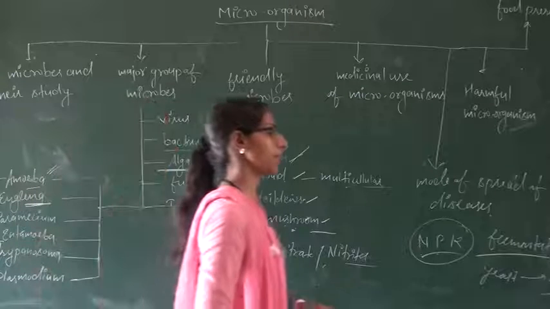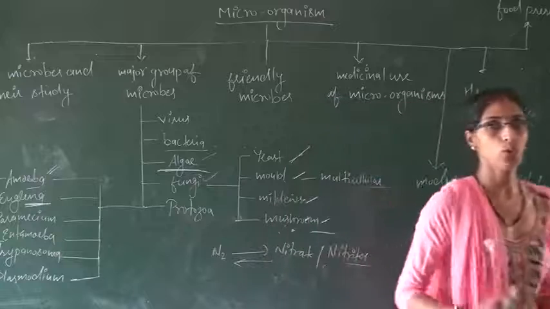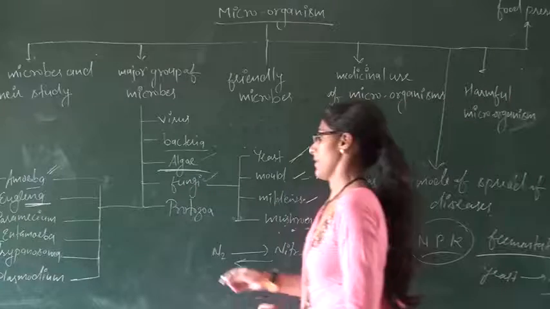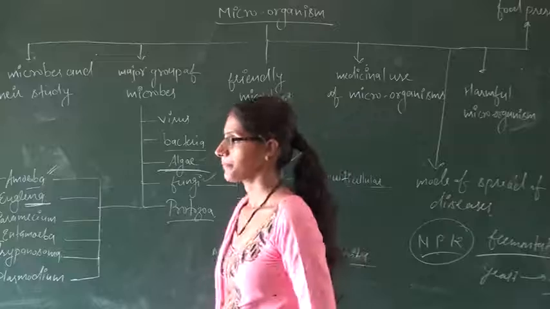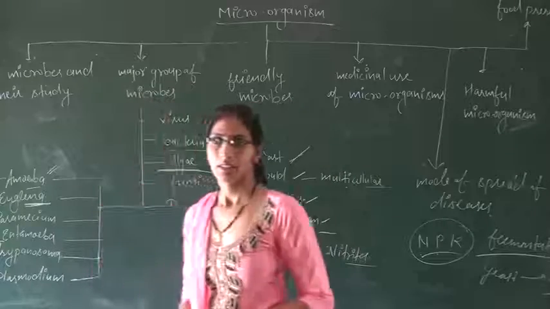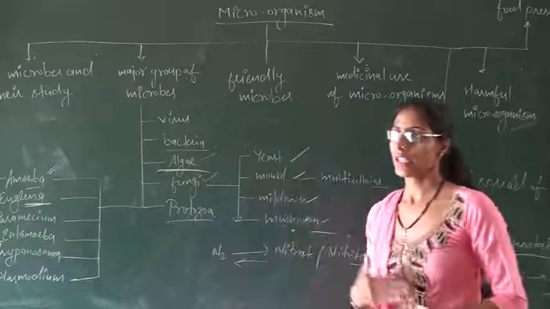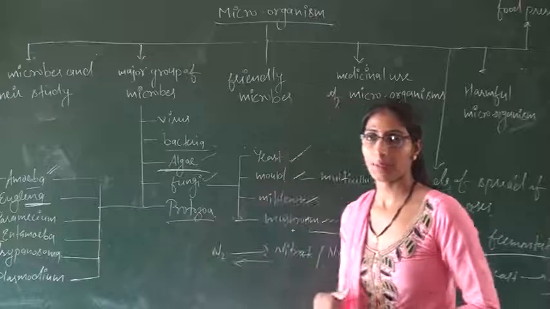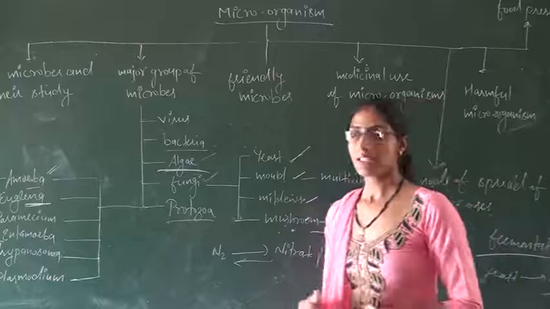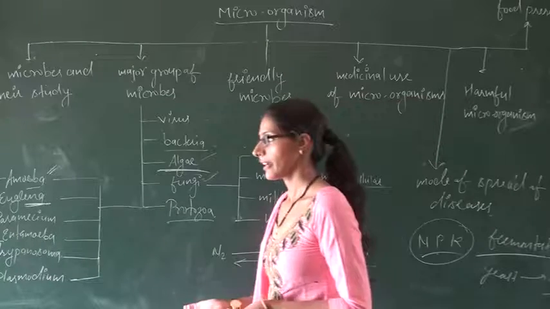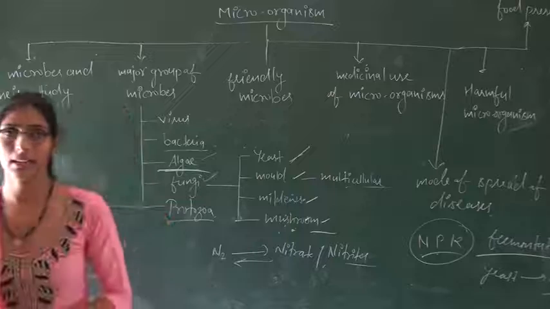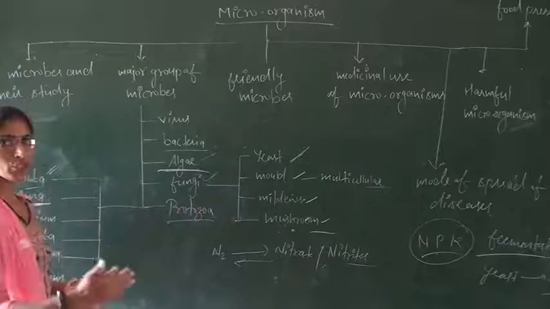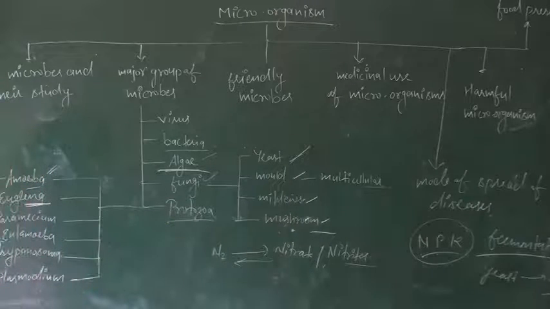Protozoa help in making aquatic food chains. Food chains such as grass is eaten by grass-eating animals, meaning herbivores, and these small animals are further eaten by carnivorous animals, and the process of food chain takes place.